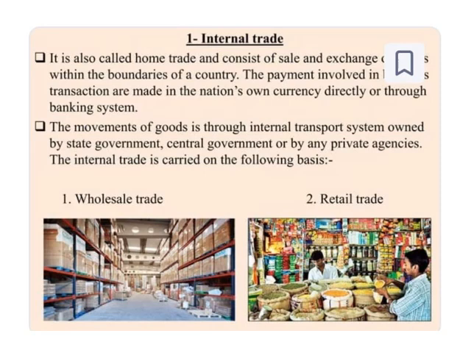The movement of goods is through the internal transport system owned by the state government, central government, or by private agencies. This internal trade is carried on the following basis: wholesale trade, when the wholesaler buys from the producer or factory, and then the retailer buys from the wholesaler, and we get it at the retail shop nearby our houses and offices or schools, we can say.